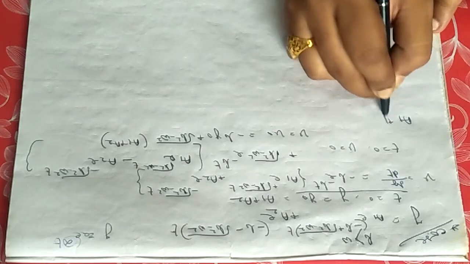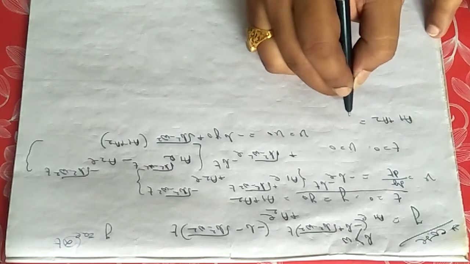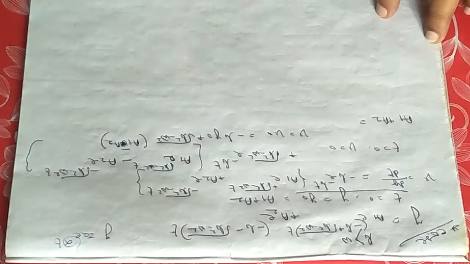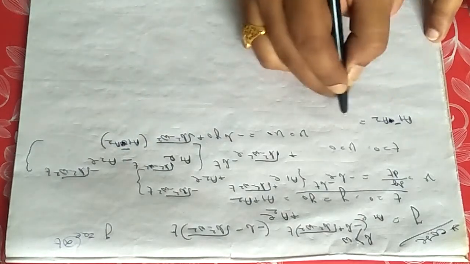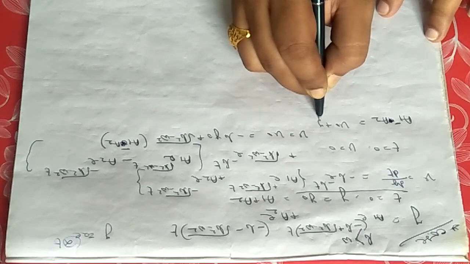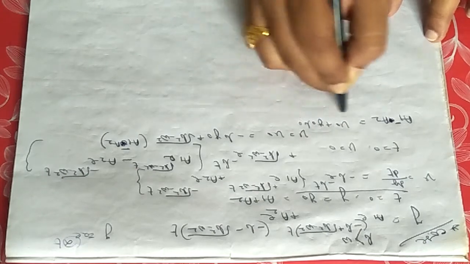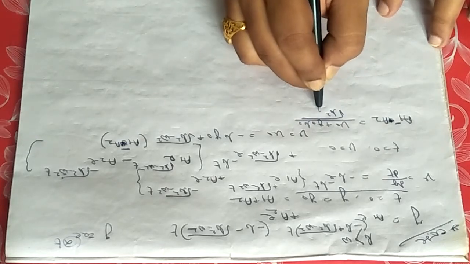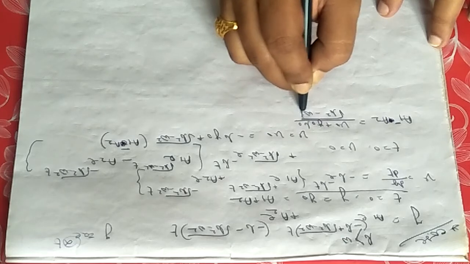Sorry, this will be a1 minus a2. So you will be getting a1 minus a2 equals v0 plus y0 b divided by root of b square minus omega square.